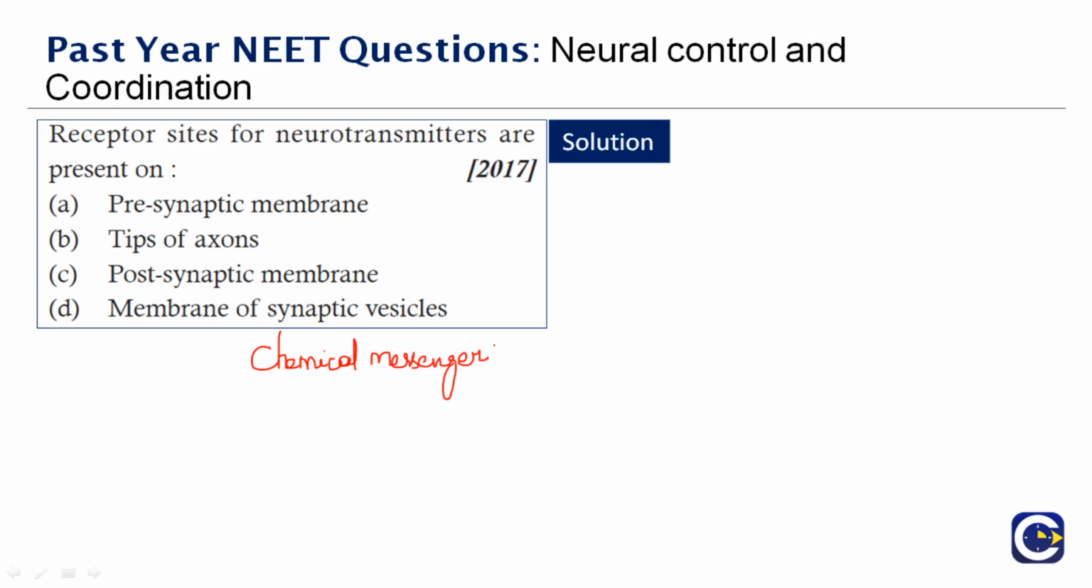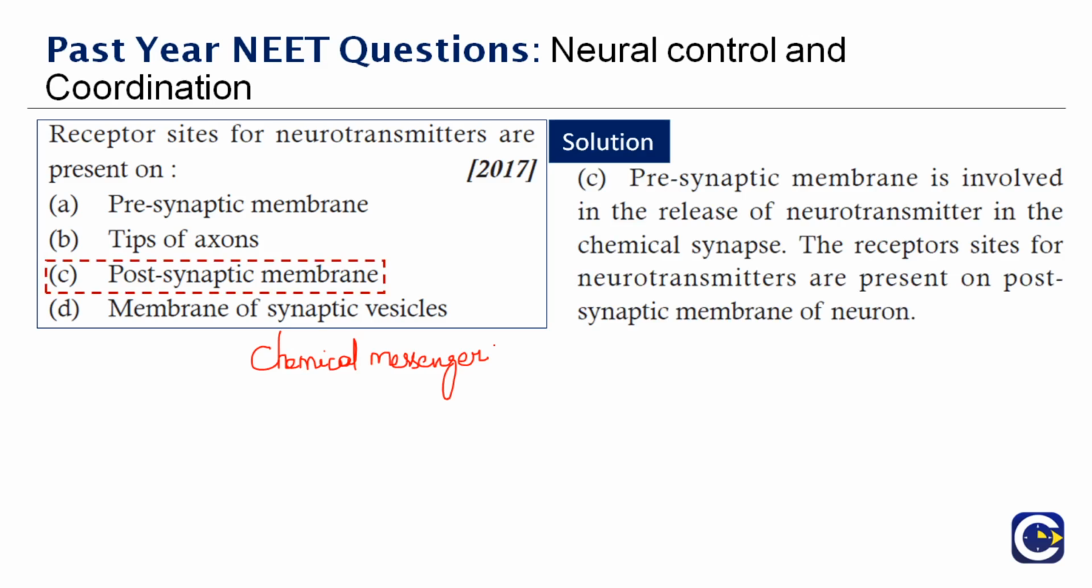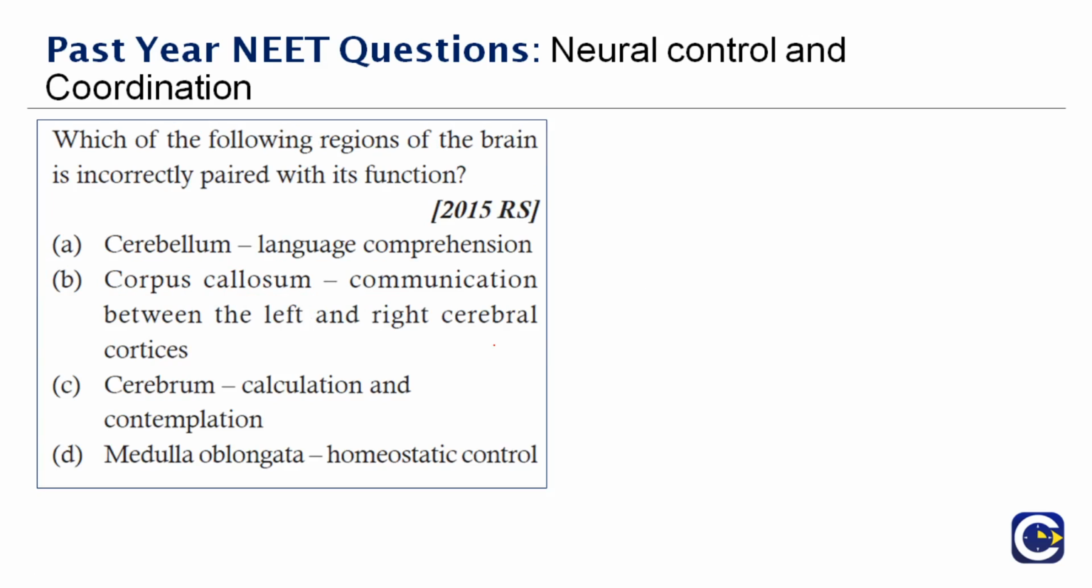So coming back to the question, the presynaptic membrane is involved in the release of neurotransmitter in the chemical synapse. The receptor sites for the neurotransmitters will be present on the postsynaptic membrane. Therefore the right answer to this question is option C, postsynaptic membrane. Presynaptic membrane is involved in the release of neurotransmitter, and the receptor sites for neurotransmitters are present on the postsynaptic membrane. Next question here. Which one of the following regions of the brain is incorrectly paired with its function?